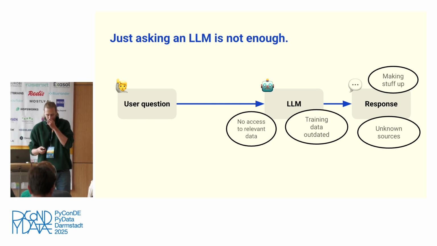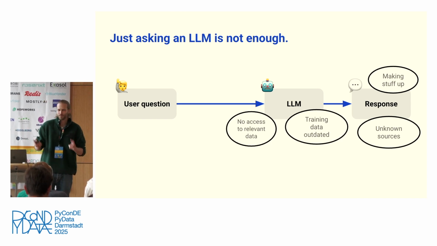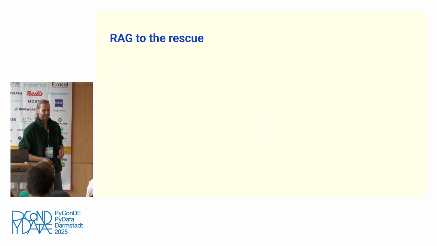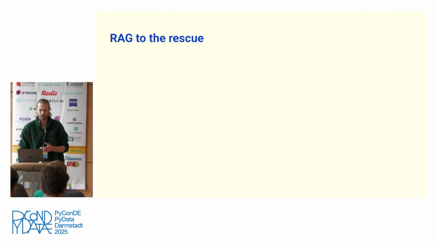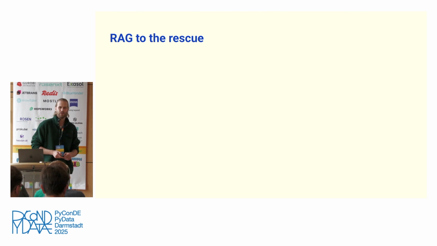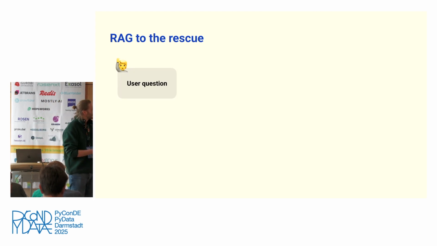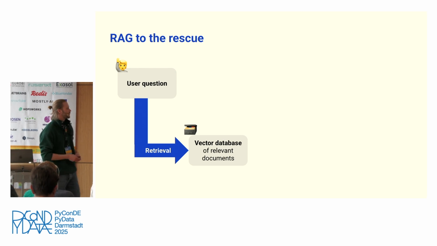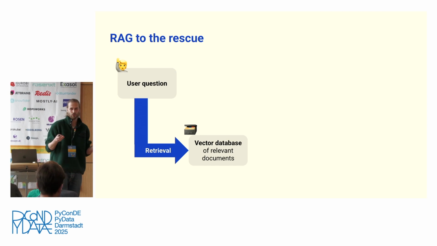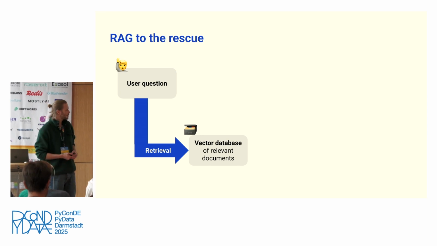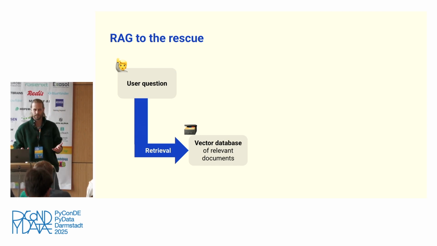Okay, so one tool that I think everyone knows and is almost old by now, I feel, is RAG, right? And the idea is this was a tool kind of created to fight all these problems. And although I think probably most of you know what it is, I will quickly go over it just to not lose anyone. So also we start here with a user question, but this time first we retrieve relevant context from a vector database. So this is a database in which we store relevant documents for the typical queries in our system. In our case, this will be the party manifestos.